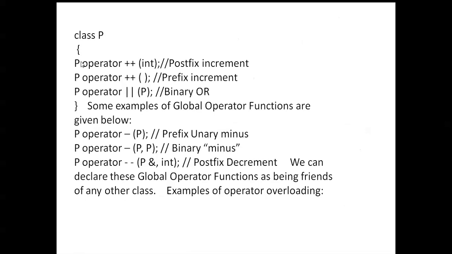Here you can see the class keyword, the class name, and the operator plus plus with int. This is postfix, and this is also prefix. Prefix means you can give the prefix, and the operator is all binary. Some of the examples are global operators: prefix, binary minus, postfix. We can declare the global operator functions as being friend of any other class.